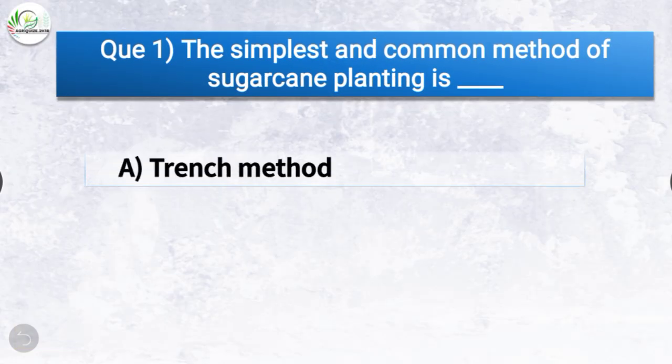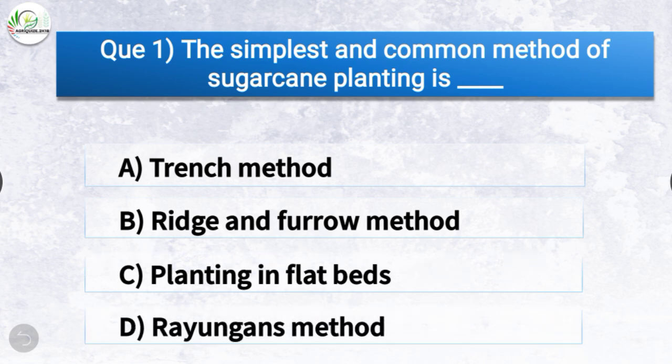Question number 1. The simplest and common method of sugarcane planting is? The correct answer is option C, planting in flat beds. So the simplest and common method of sugarcane planting is planting in flat beds.